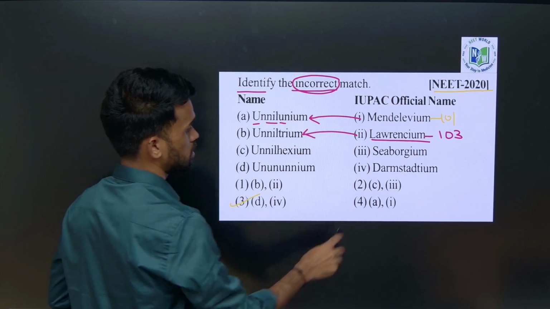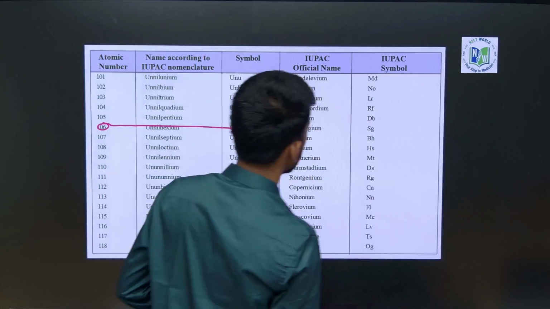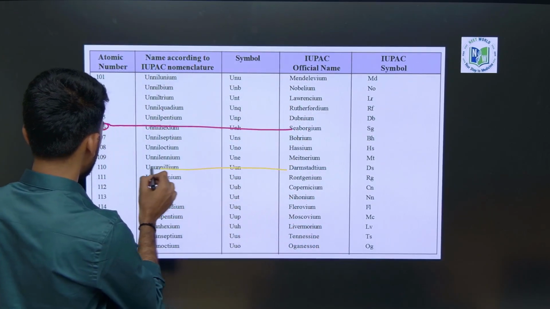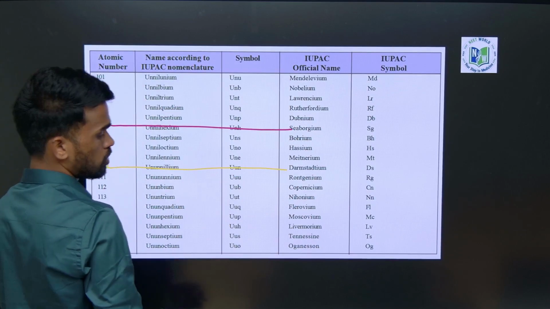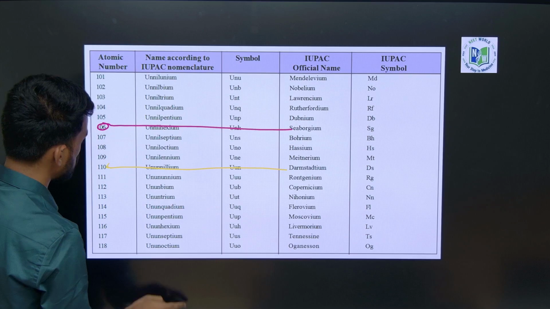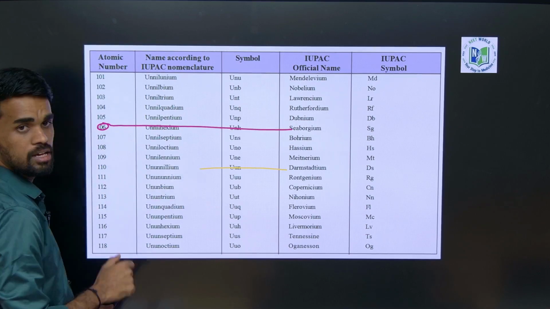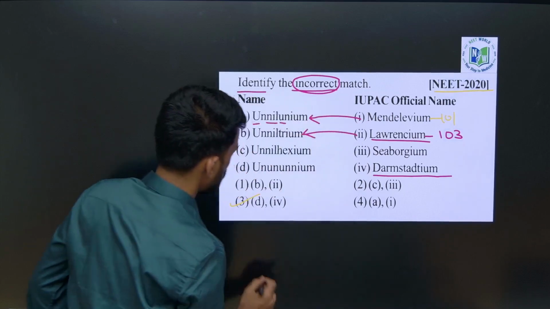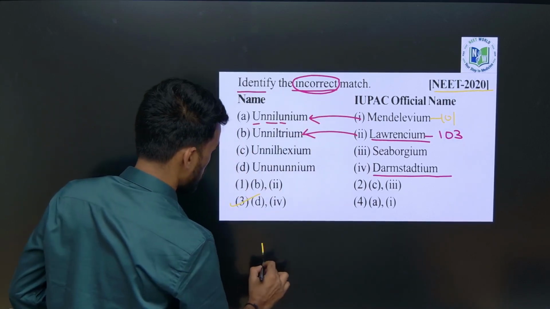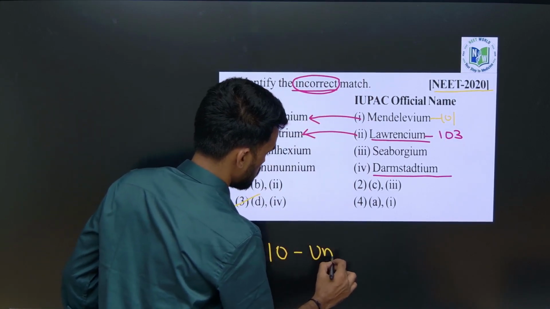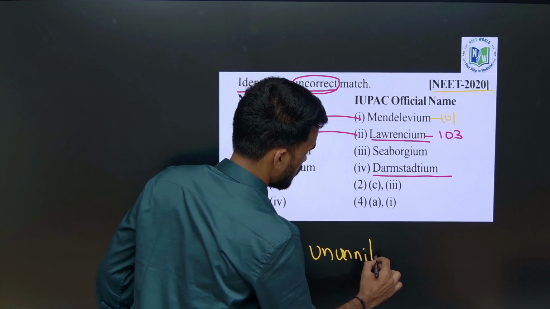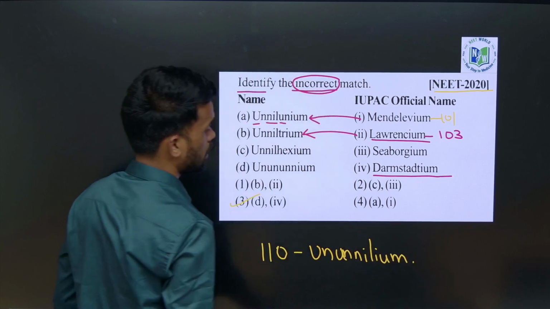Why? Because in option 3, darmstadtium is 110. So what is the name for 110? We should write it as unnilnilium.